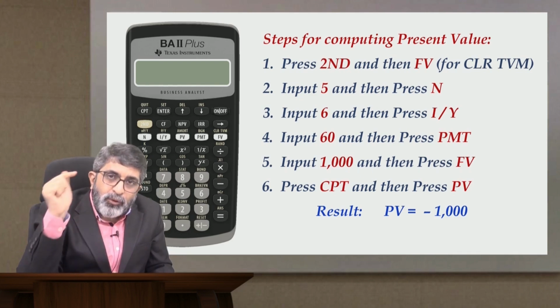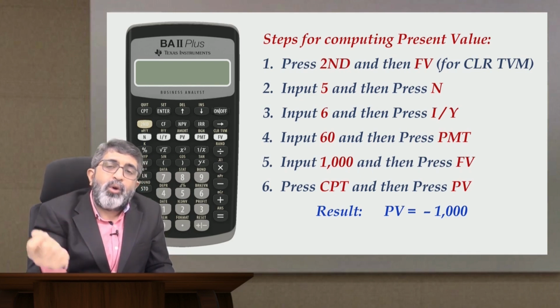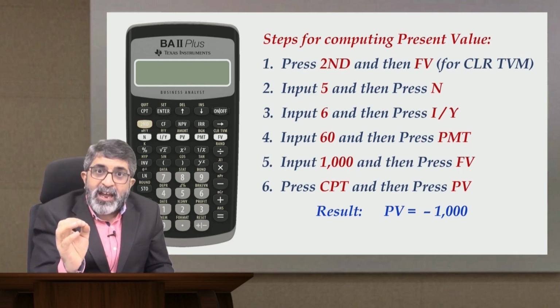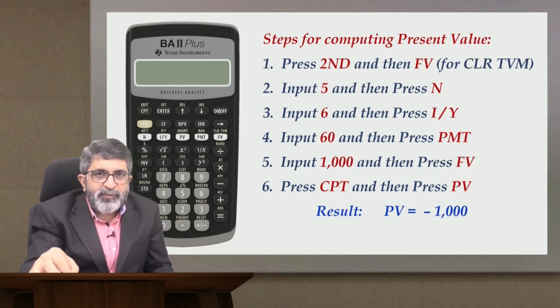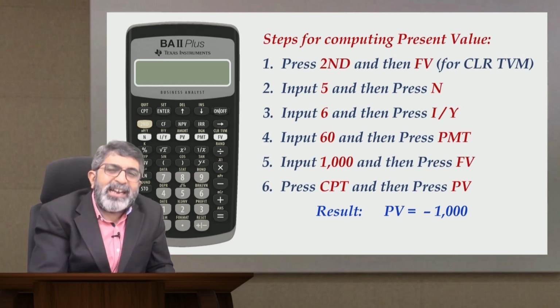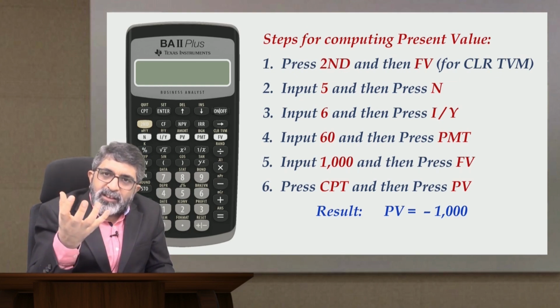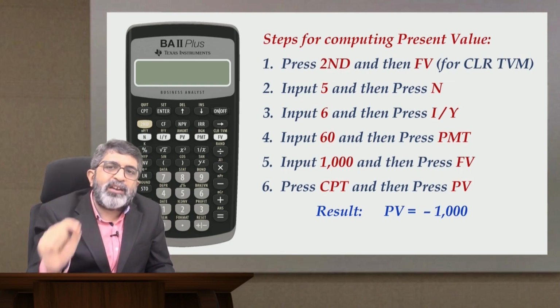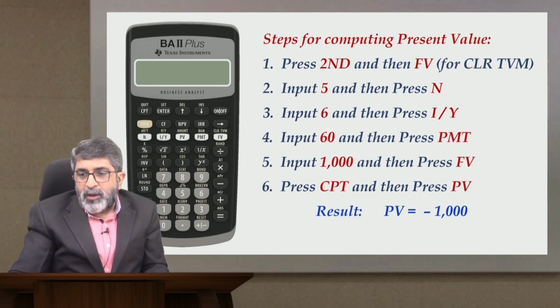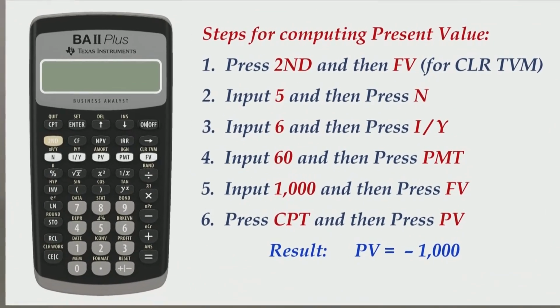That is why it provides the present value by default as a negative, but you may not write your final answer as negative 1000. The bond price or the bond value cannot be a negative value, you know that, right? It is still going to be a positive value, but your calculator will always provide it with a negative sign, and you know the reason why it happens like that.